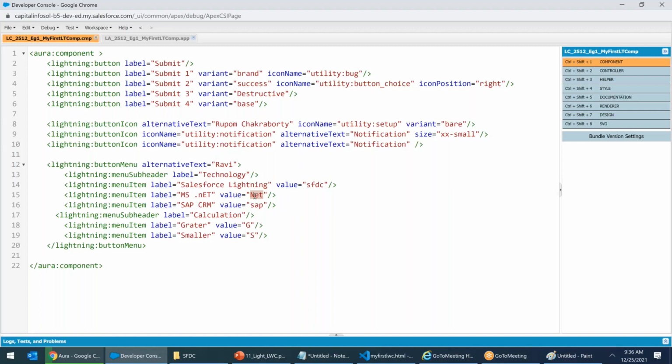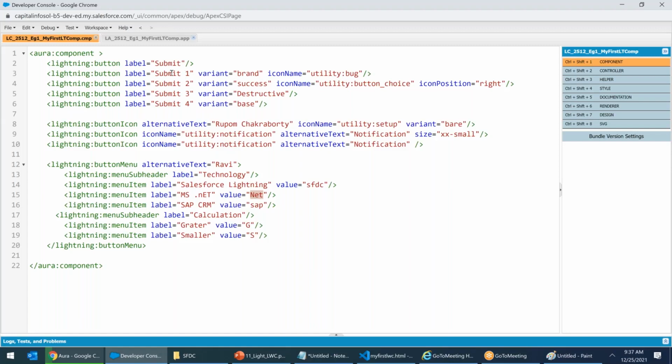Who will pick up from the platform? Who will collect it? Who is the collector? There's a collector who will collect it. Then I'll store this in a variable, and then I will say, if that variable is equal to net, then do this, whatever you want to do. So all those controllers we'll see in the next class. In today's class, I'm not going to the controller.